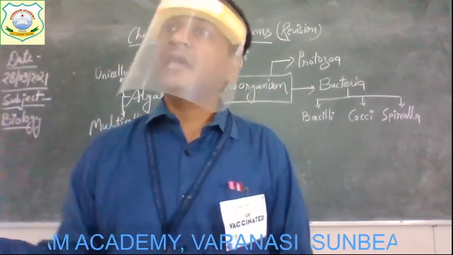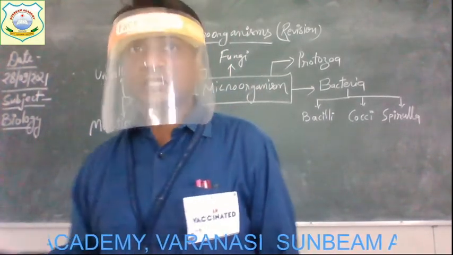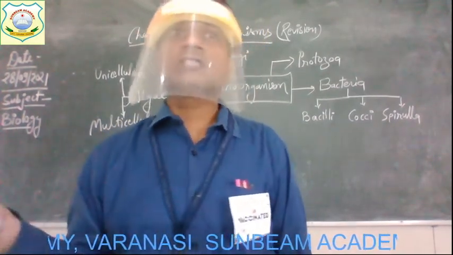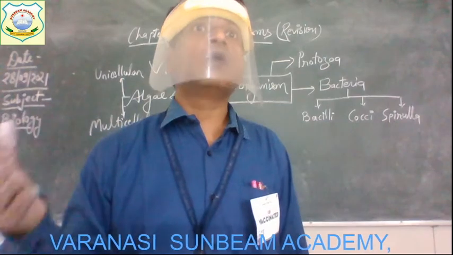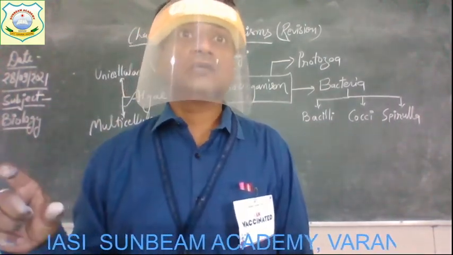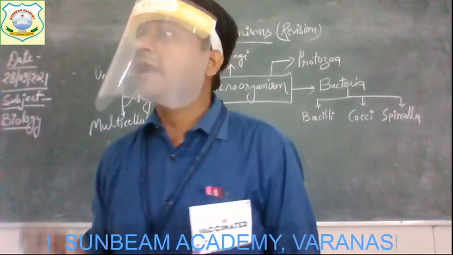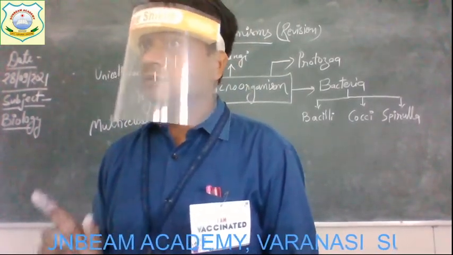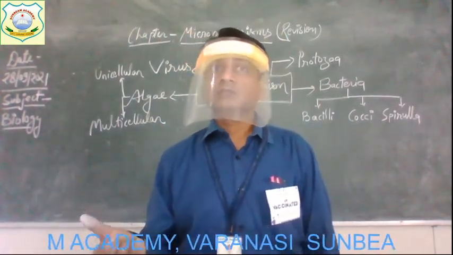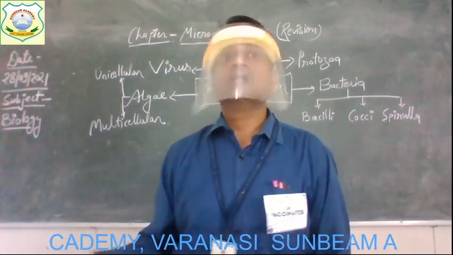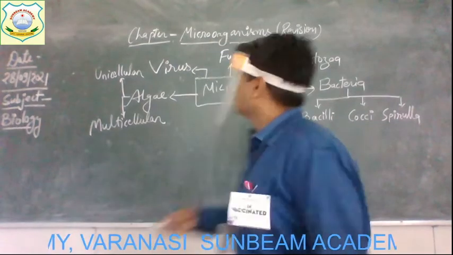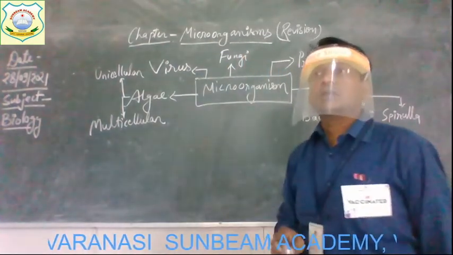They respire anaerobically, means in the absence of oxygen, and produce carbon dioxide. Alright, and that carbon dioxide gets trapped in the dough of bread, which gives a spongy, fluffy texture to our bread and our cake. Get it? Some fungi are edible, like mushroom. It is rich with certain nutrients, so people eat it. Get it now? Now, the next group is protozoa.